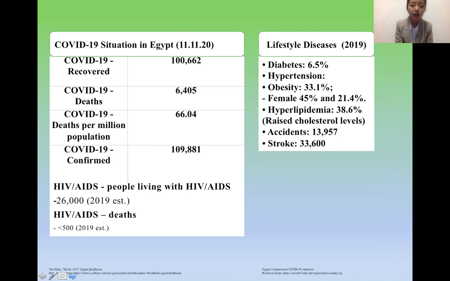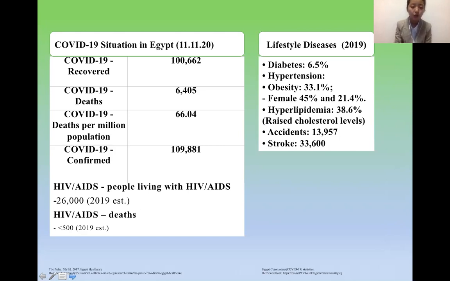The COVID-19 results covered were like 160,616, and for COVID-19 deaths it will be 16,405, and for deaths per million of the population it is 66.04.